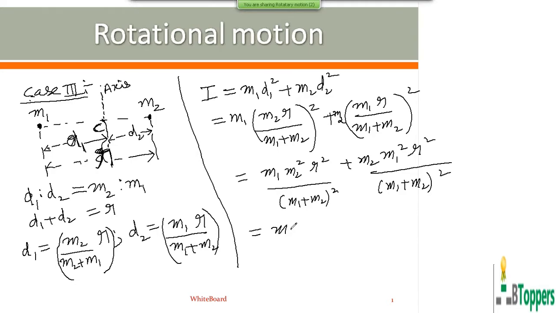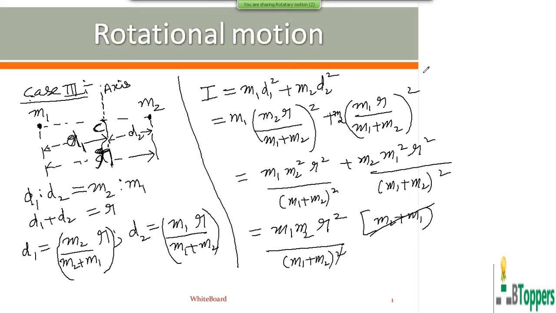Now you can take some common factors here. You can take m1 m2 into r square by m1 plus m2 whole square common outside. So you get m2 plus m1. So this you can cancel once.